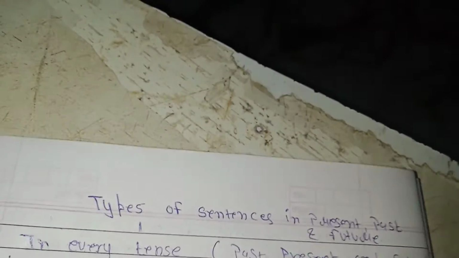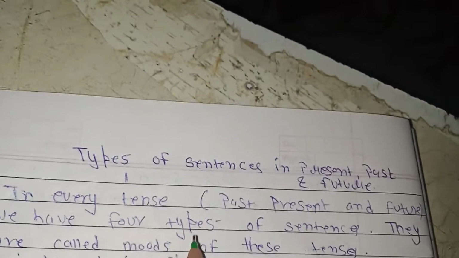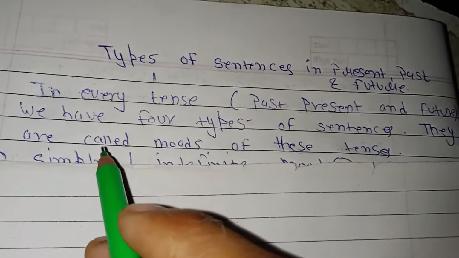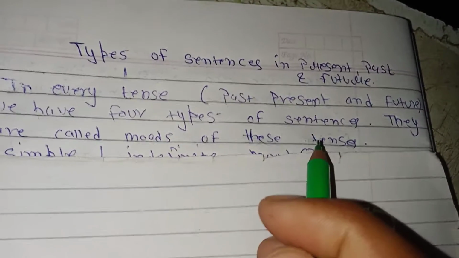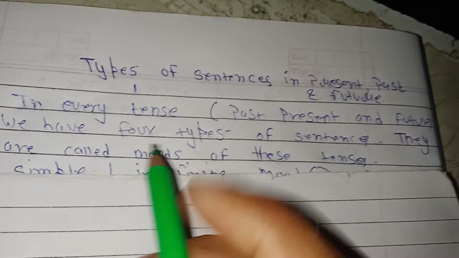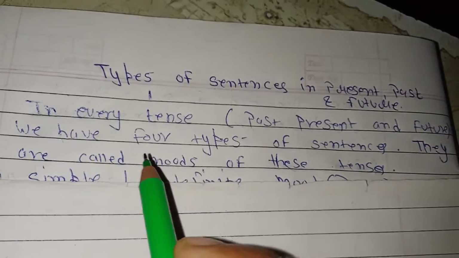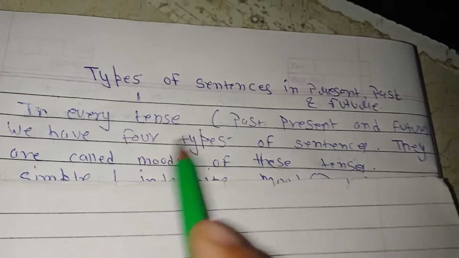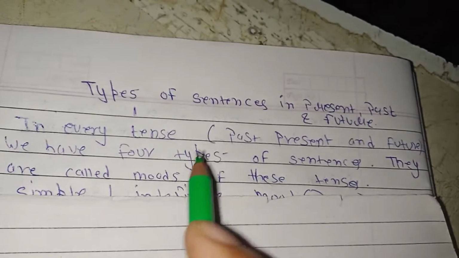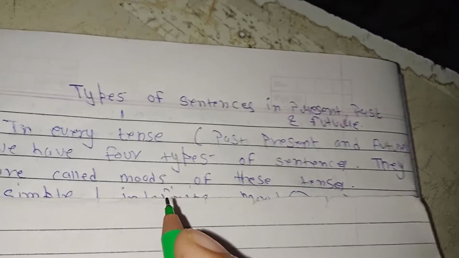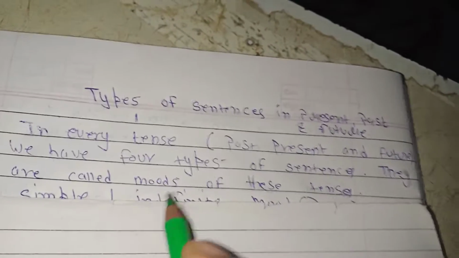First of all, we should know that in every tense, be it past, present or future, we have four types of sentences, and we call them modes of that tense. If we have the present tense, we can say that we have any mode of present, like the simple mode of present tense, the continuous mode of present tense, like this.